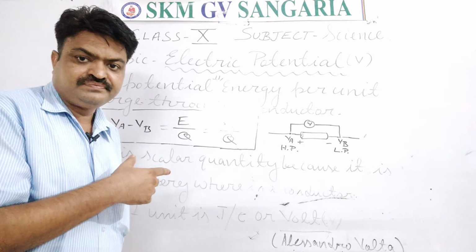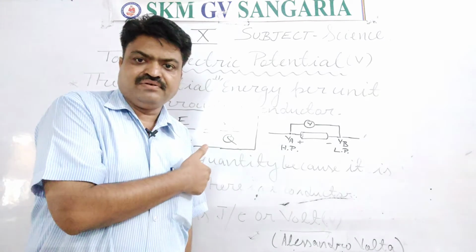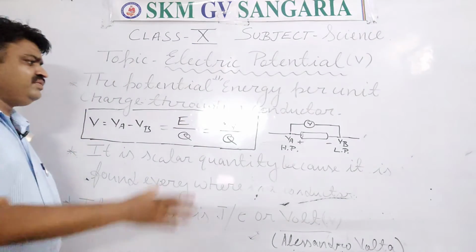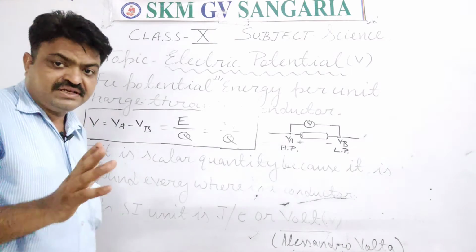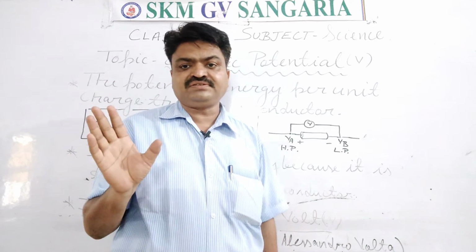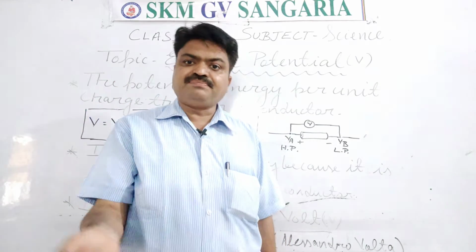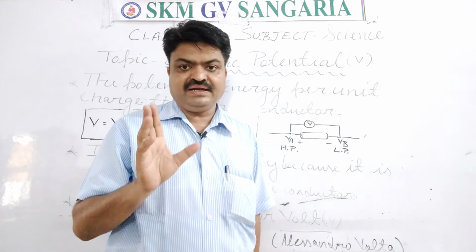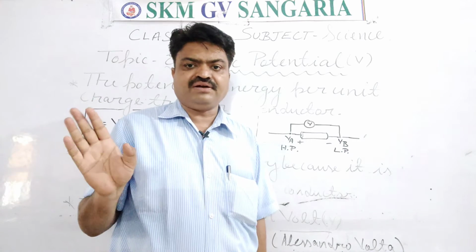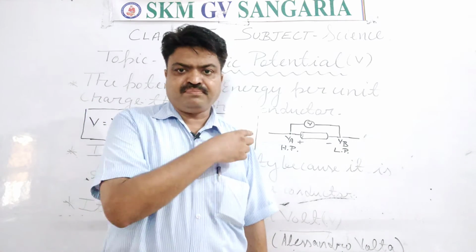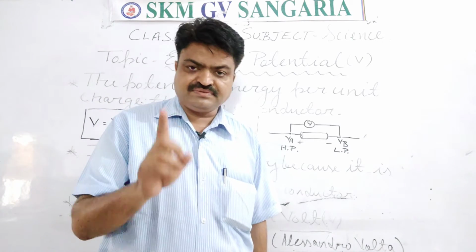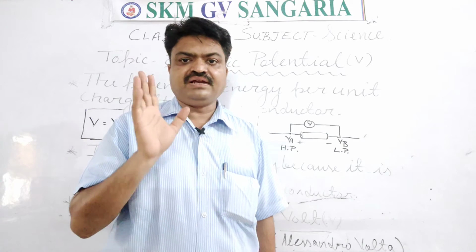Now you have got which formula, student? Now you have got the fourth formula. This formula you will also learn. Now this electric potential is a scalar quantity. It is not a vector, student, because it does not have a sense of direction, because it is based on the potential energy, or it is directly proportional to the energy. That's why electric potential does not have a sense of direction. That's why it comes in the category of scalar quantity.